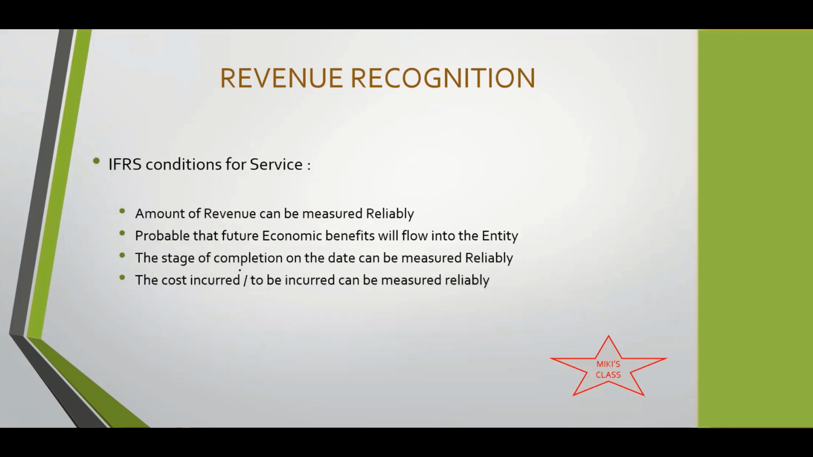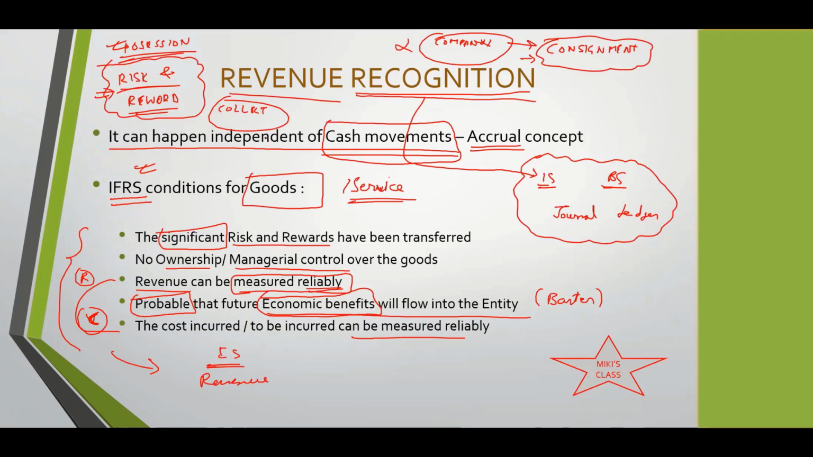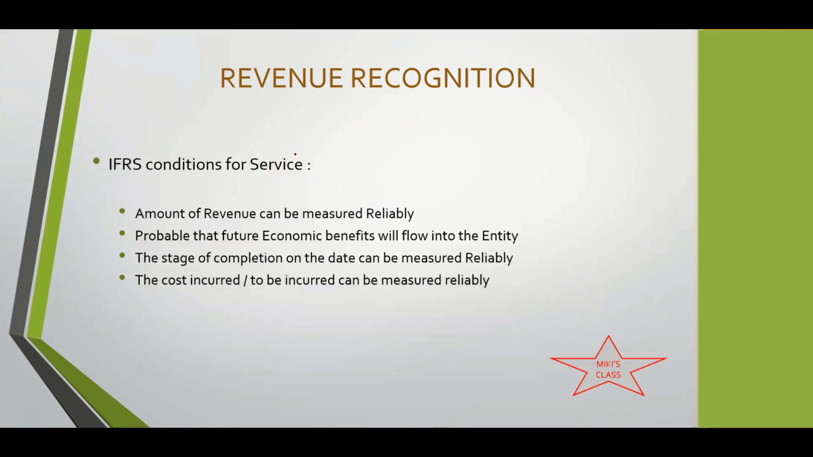Before that, we have IFRS conditions for service. This was for goods, you remember, Shailja. Now, this is for service. Very similar. Amount of revenue, again the same thing: revenue can be measured reliably. Cost should be measured reliably. These two are there in both. Probable economic benefits, the same point, flow into the entity. And there's just this last point.